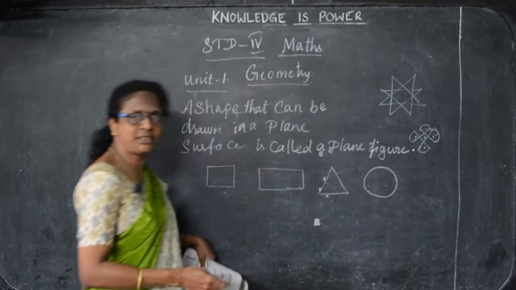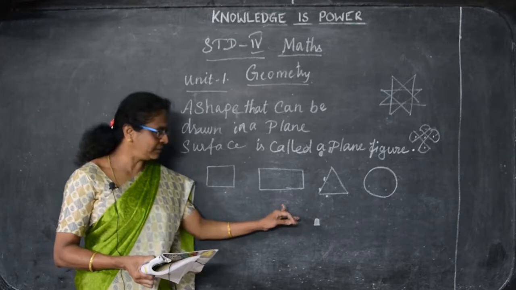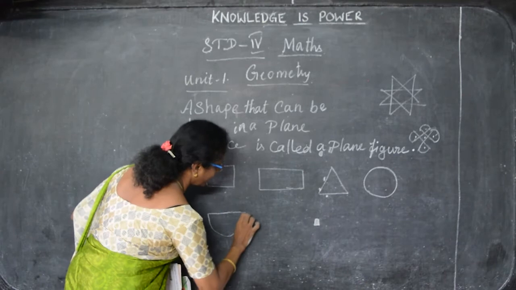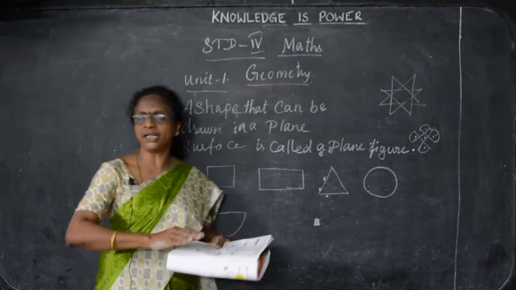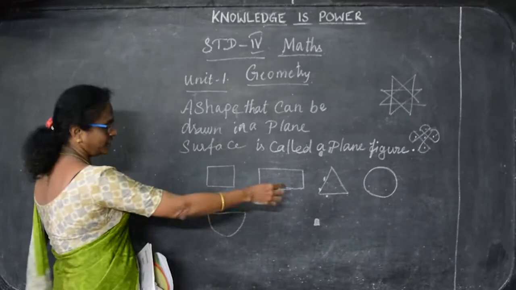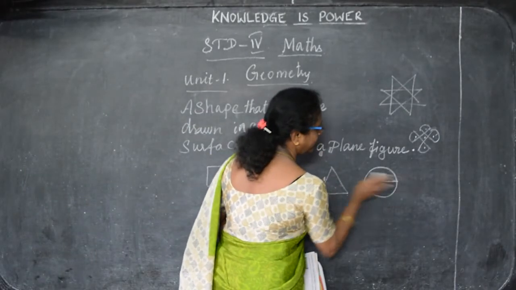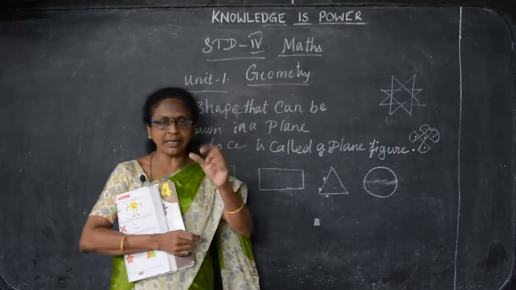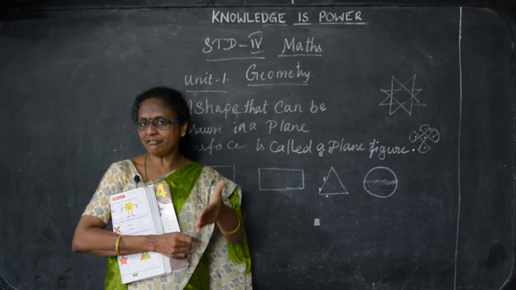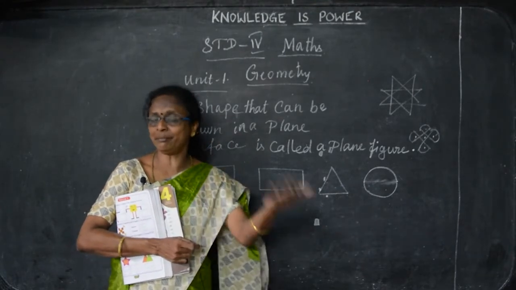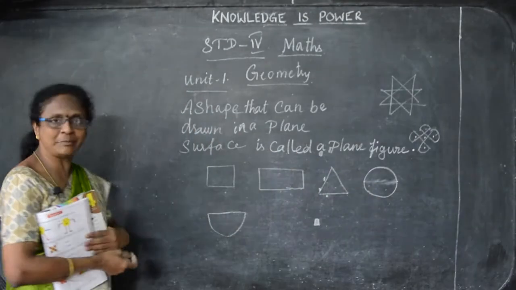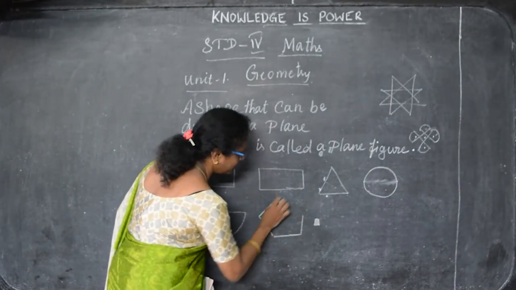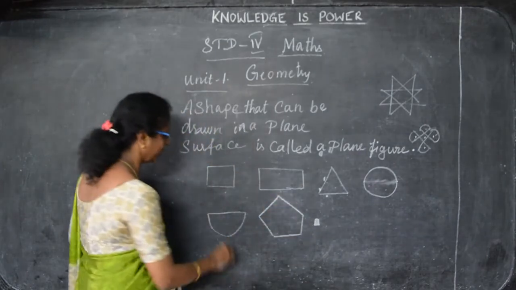You have already learnt this in the 3rd standard: square, rectangle, triangle, circle, semicircle. Semicircle means half of a circle. If you put a line across a full circle and cut it into half, that is called a semicircle. Semi means half. And then the pentagon, which is actually a house shape. This is the pentagon.